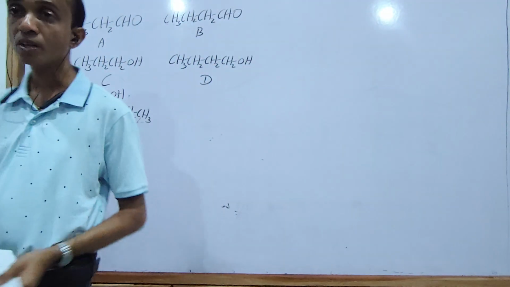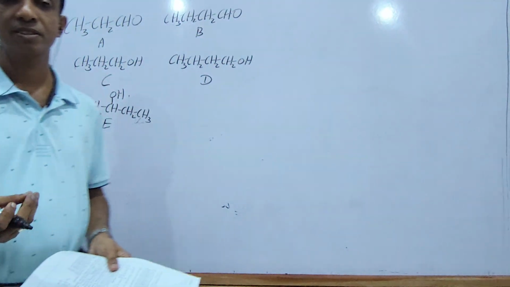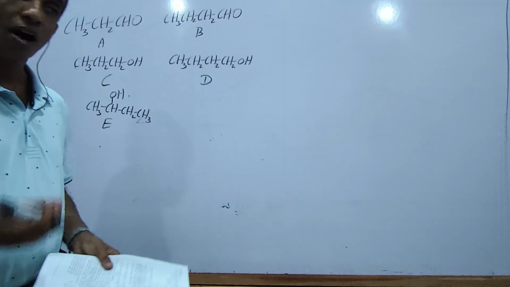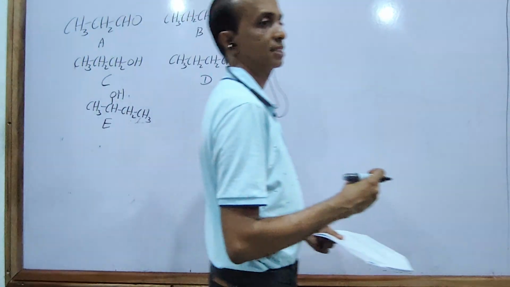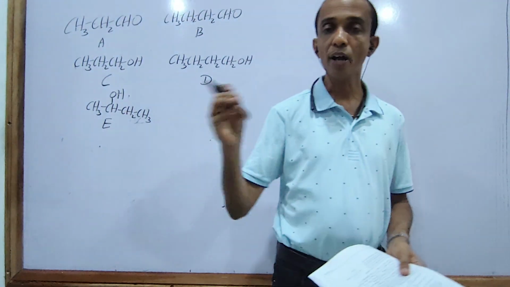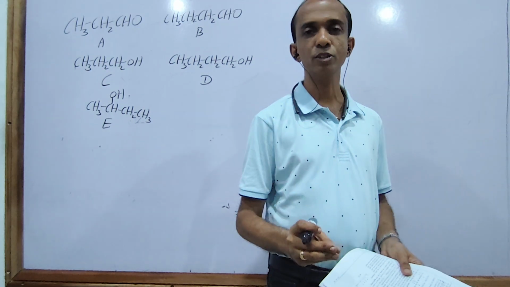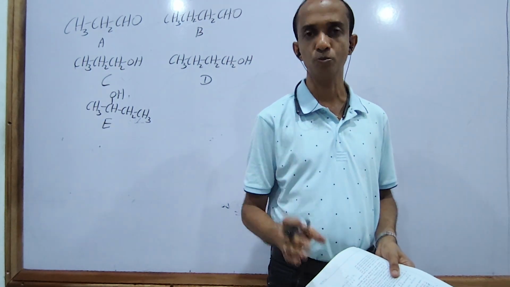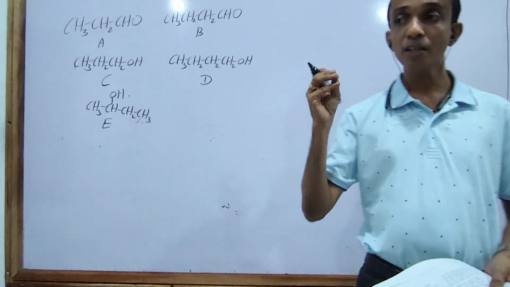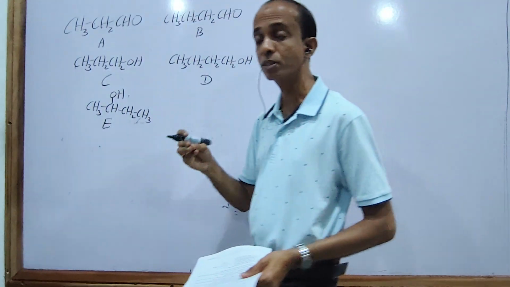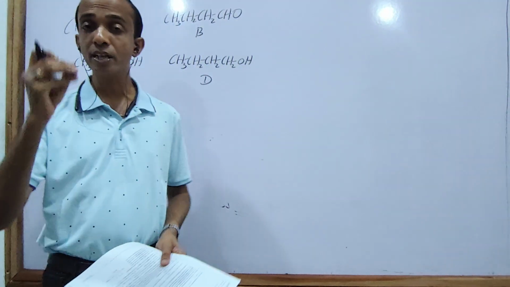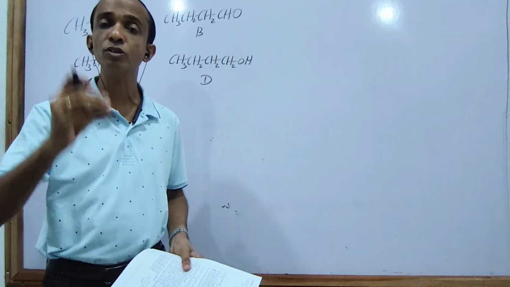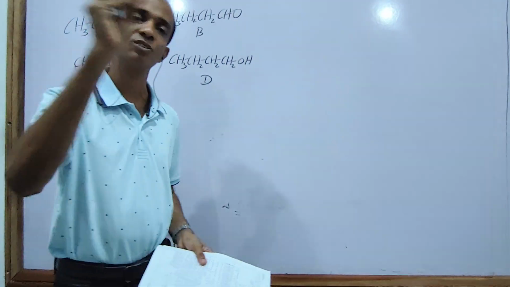But alcohols and aldehydes are water soluble. If an organic compound has a C=O group or an OH group, that means it can form hydrogen bonds with water molecules, so they are water soluble.